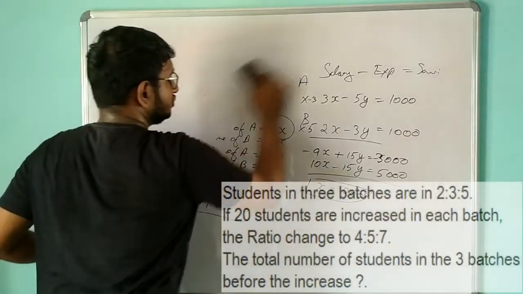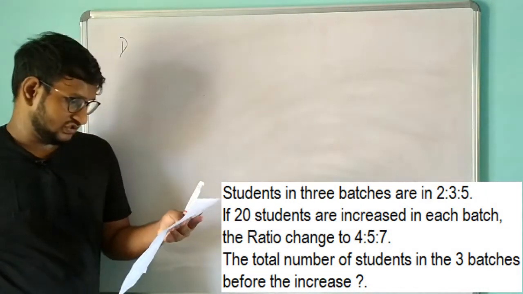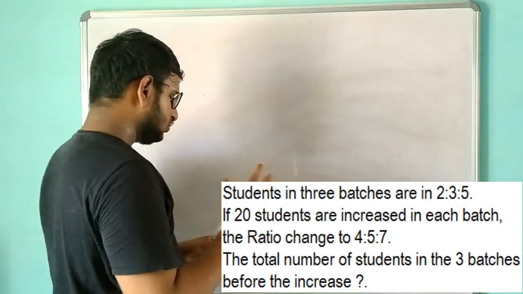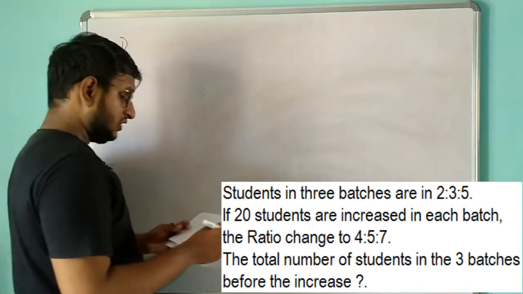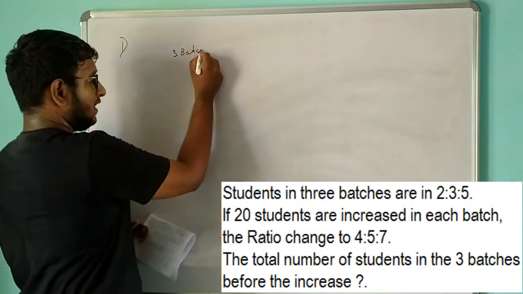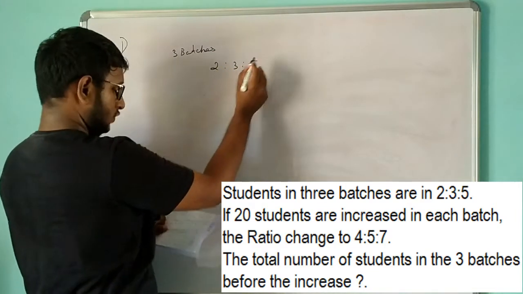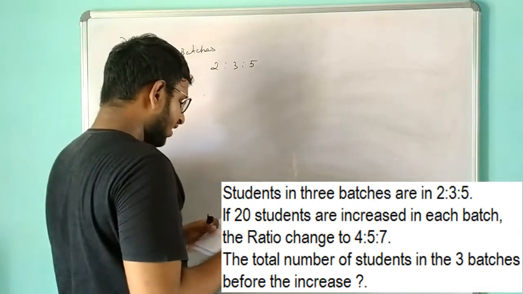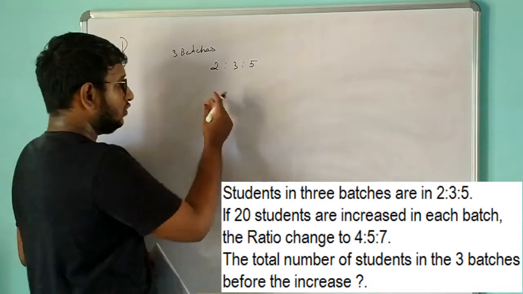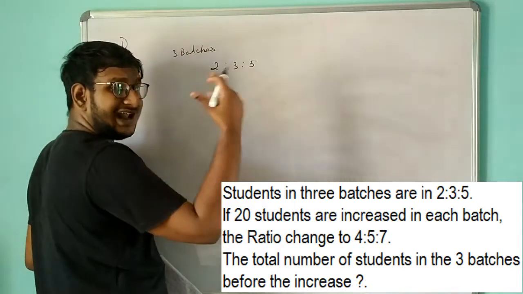Let's move on to the third question. In the third question, they have given students in 3 batches in the ratio of 2:3:5. They have taken 3 batches, and their ratio of students is 2:3:5. They have said that if 20 students are increased in each batch. Now what they are doing, they are increasing 20 students in each batch. We don't know the exact amount of students in batch A, batch B, batch C, but they are adding 20 more.